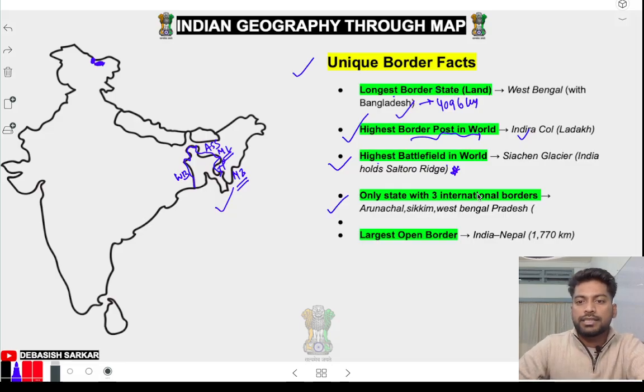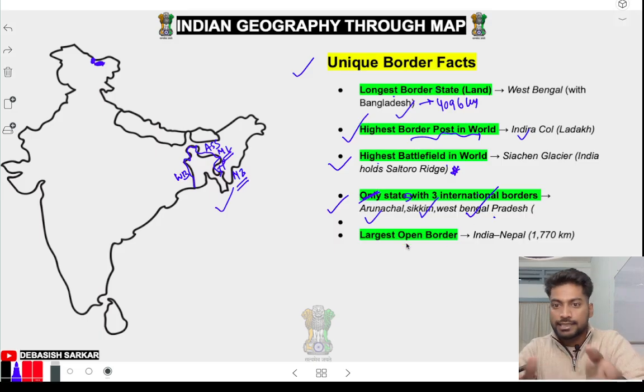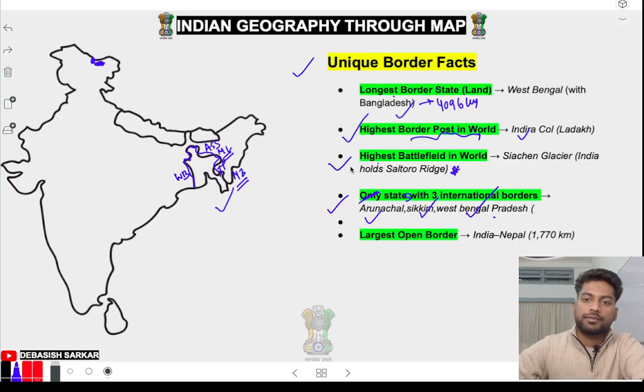States with three international borders. Arunachal Pradesh shares border with three countries: Myanmar, China, Bhutan. Sikkim also shares with three countries: Nepal, Bhutan, China. West Bengal also shares with three countries: Bangladesh, Nepal, and Bhutan. So these are the states sharing three international borders.